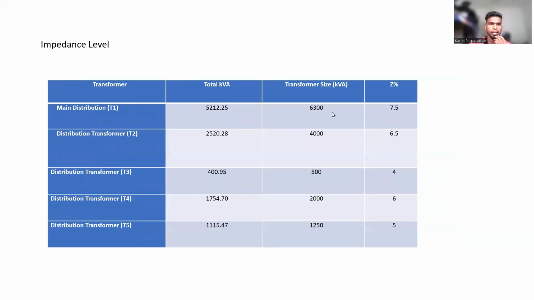So this is the table for the impedance selection. For each transformer, we choose a different impedance. For the first one it is 7.5, for the second transformer 6.5, then 4, 6, and 5. That's how we choose the impedance for the transformer based on the impedance table. So I'll move to the next slide.